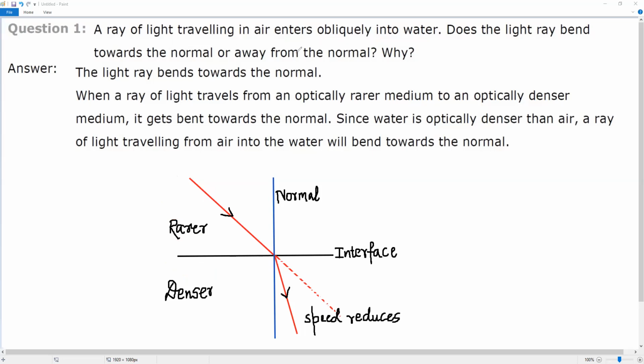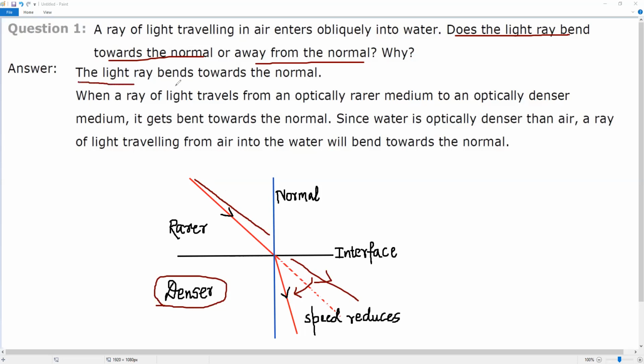So what is happening in the question? It is asking: does the light ray bend towards the normal or away from the normal? Whenever light comes from a rarer medium to a denser medium, will it follow the straight path or will it bend towards the normal? Yes, it will bend towards the normal when it enters the denser medium. Therefore, the answer is that the light ray will bend towards the normal, as air is the rarer medium and water is the denser medium.